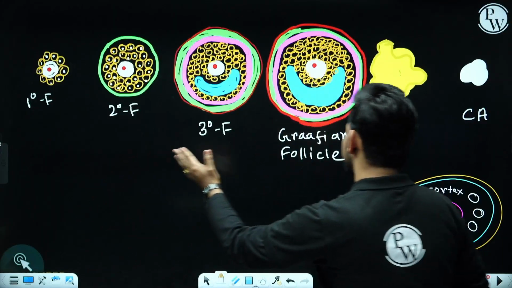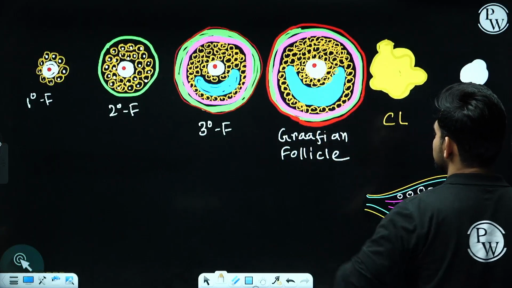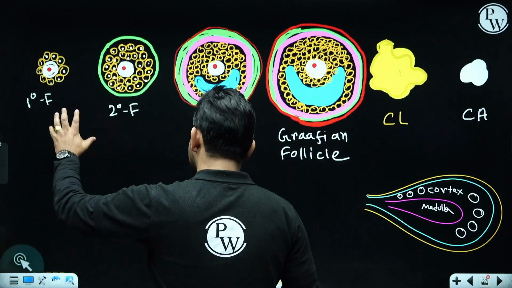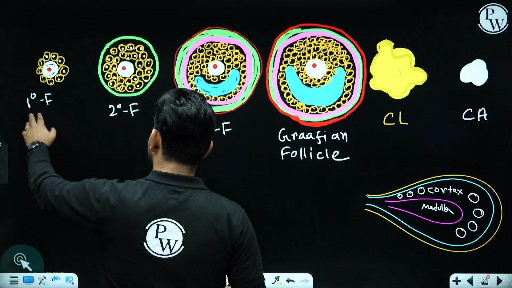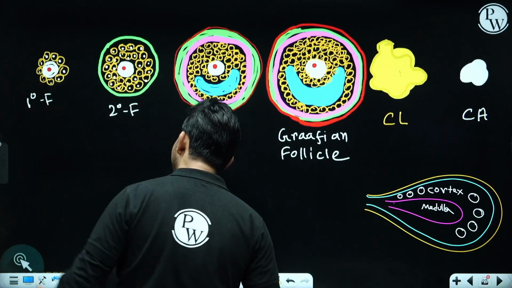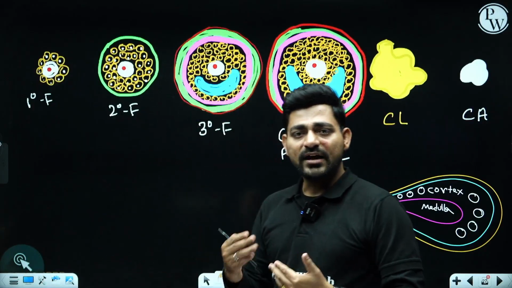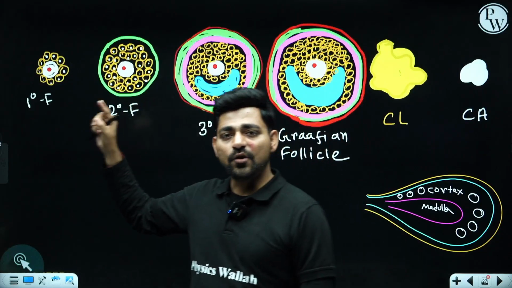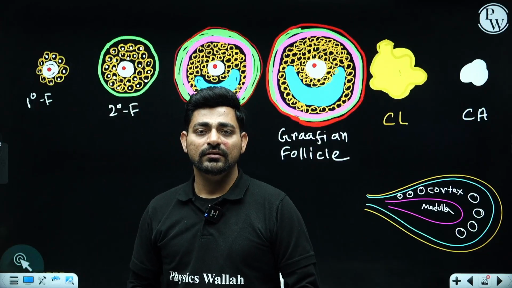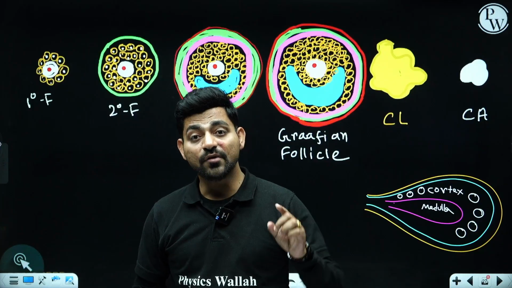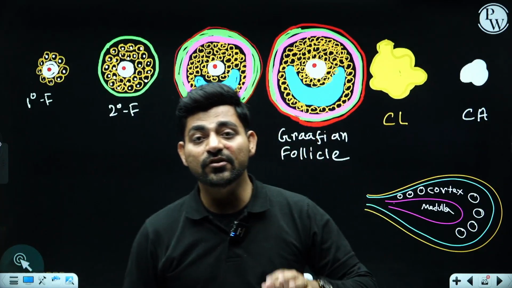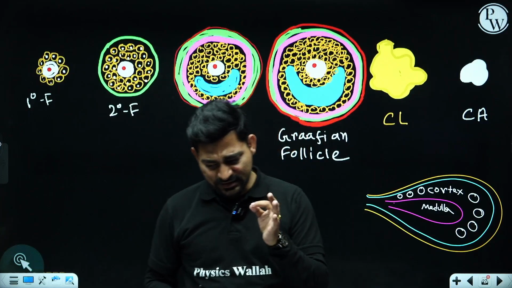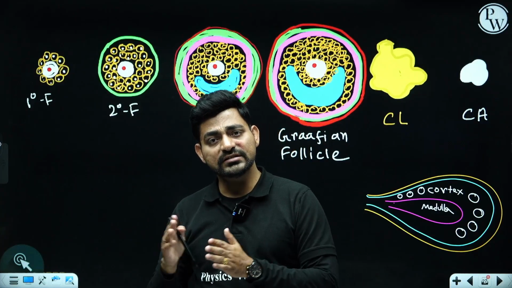And here I have shown the maturation stages inside the ovary or the cortex region of the ovary, and you can observe the follicle will start from the immature one called the primordial follicle, and after the primordial follicle there will be formation of the primary follicle, and this formation of the primary follicle will take place during embryonic life or embryogenesis for a female, and that is the difference between spermatogenesis and oogenesis.